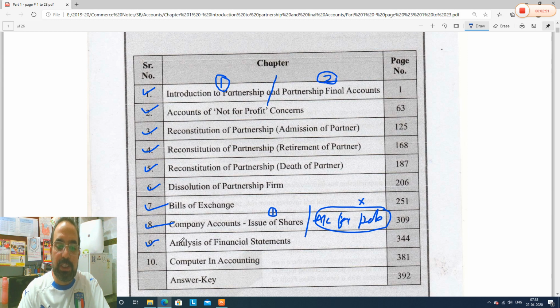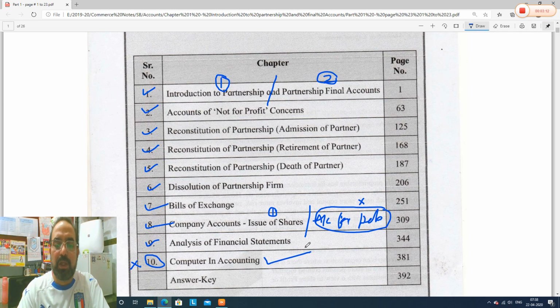Analysis of financial statement was there in the old syllabus, and in the new syllabus also it is there. Accounting with computer, or computer accounting, was not there in the old syllabus. This was not there earlier. This is something they have introduced.